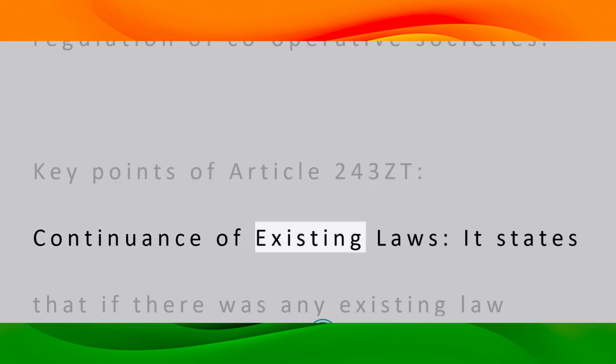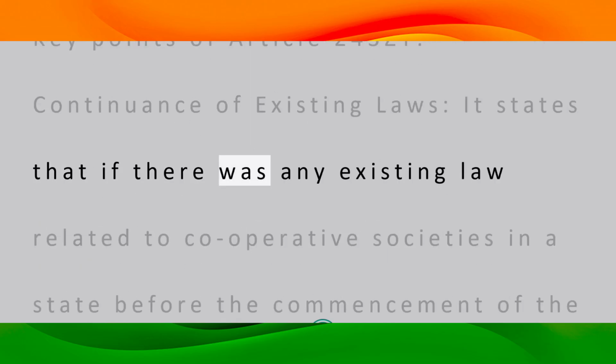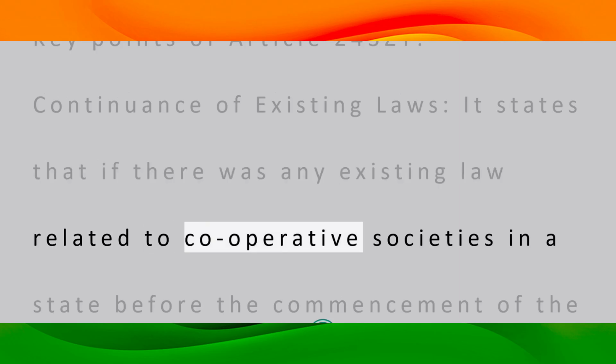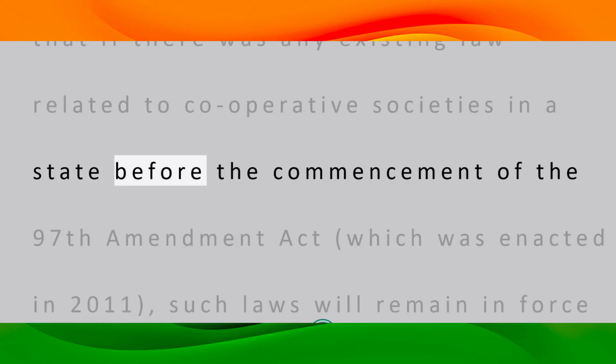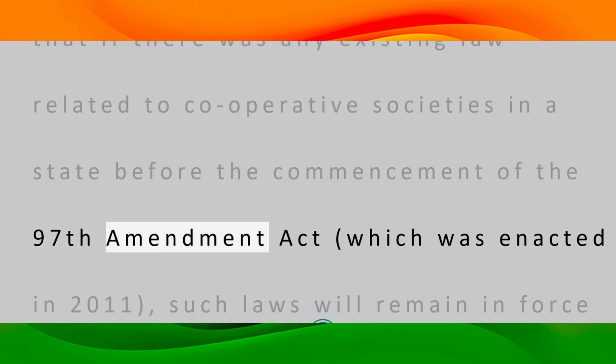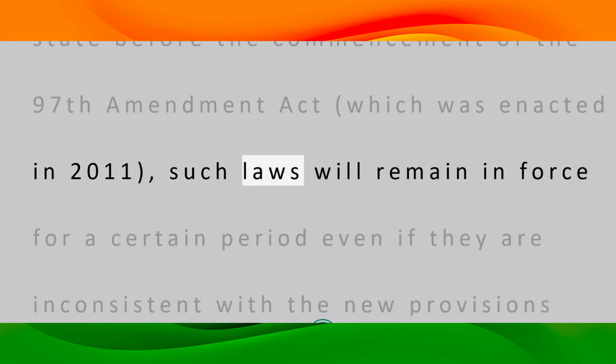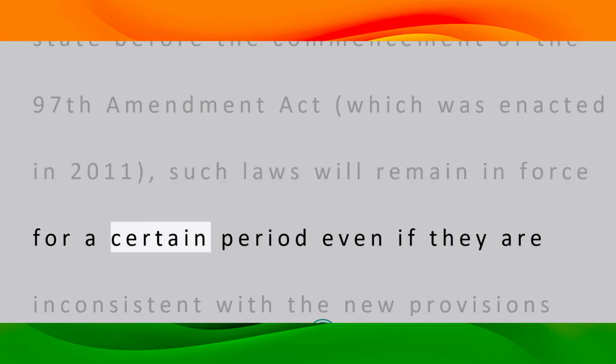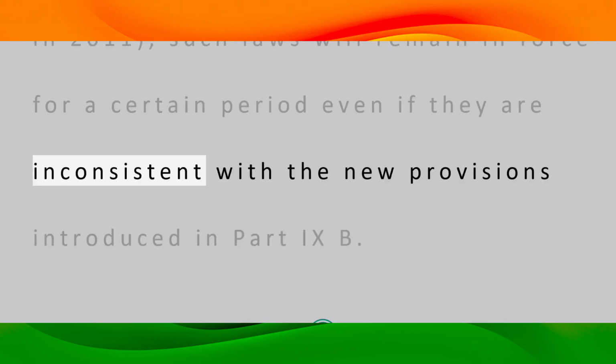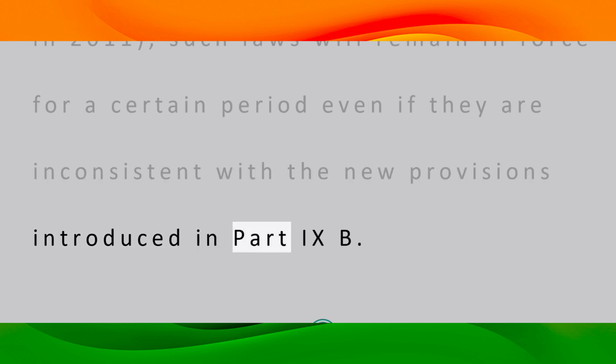Continuance of existing laws. It states that if there was any existing law related to cooperative societies in a state before the commencement of the 97th Amendment Act, which was enacted in 2011, such laws will remain in force for a certain period even if they are inconsistent with the new provisions introduced in Part 9B.